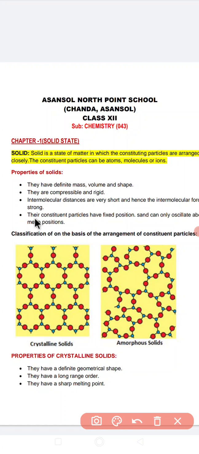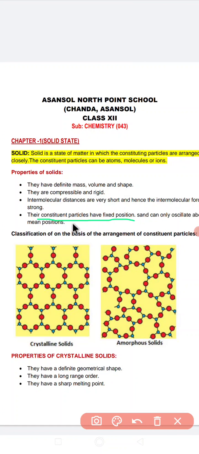And the next point, their constituent particles are fixed in position and they can only oscillate about their mean position. That is, they can show only vibration. Other types of movement they cannot show because their intermolecular space is very less.